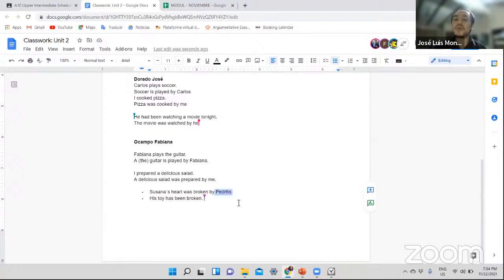We don't know who did that action, so his toy has been broken. By whom? We don't know, or we don't care. In this case, we don't know, so we omit the agent. So that's it. I don't know if it's clear, this part in which you decide that whatever you put in the subject of your passive voice is the idea, the person, or the object that you believe is more important, even more important than the agent. That's why you decided to mention that at the beginning of your idea. Do you have any questions about that? Let me know, please.